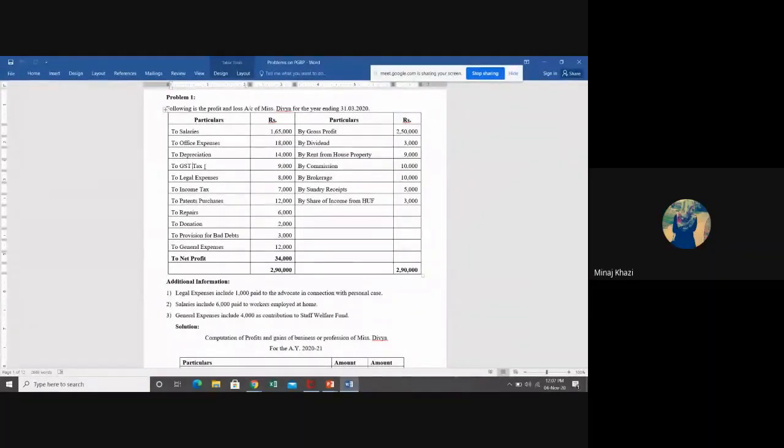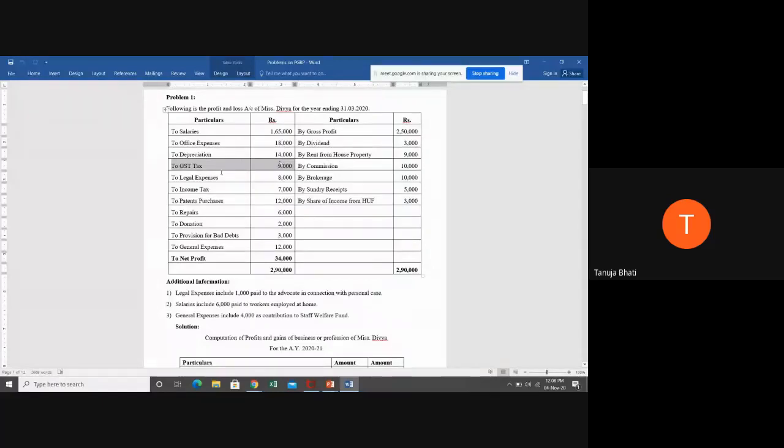Since it is related to the business, will this expense be allowed or disallowed? You all tell me. Allowed, ma'am, because it's business. Very good. If it is allowed, will it have any treatment in our answer? No. We need not show it in our answer because it is 100% allowed and net profit we have derived correctly by considering this 9,000.